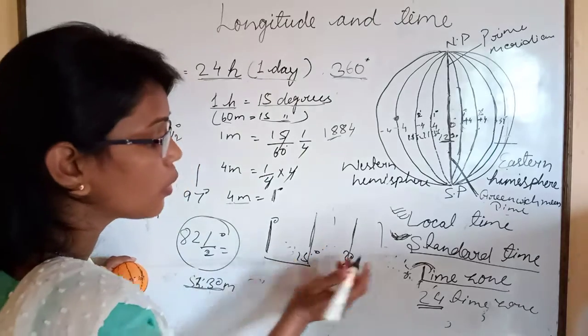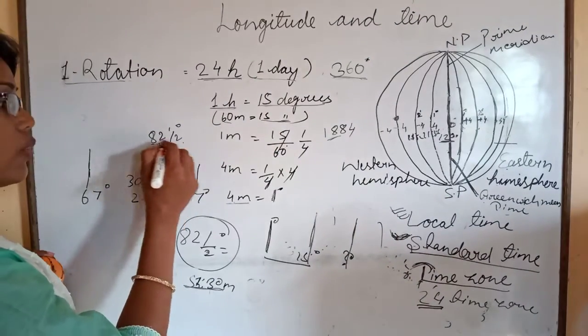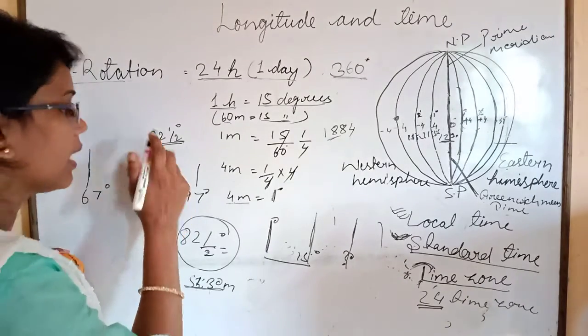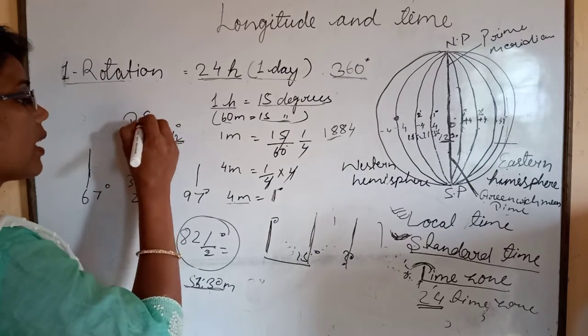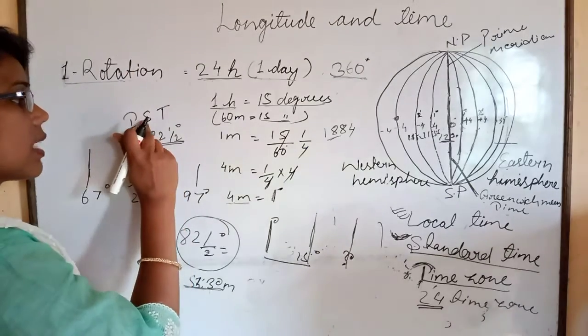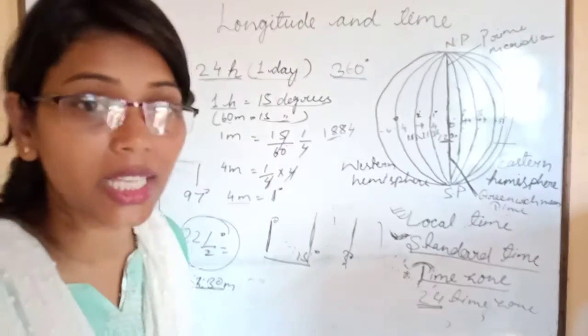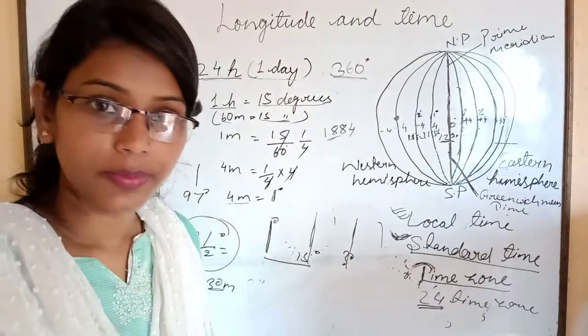India has one standard time, which is on 82 and a half degrees. It is known as IST, India's Standard Time. Children, that is about time, longitudes and time. Thank you.